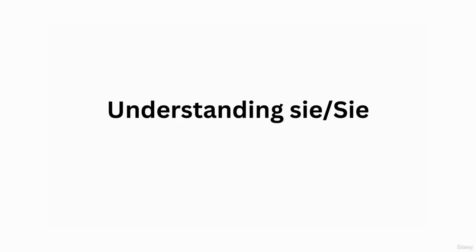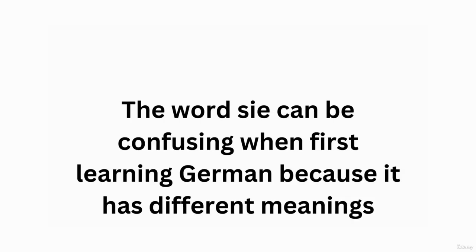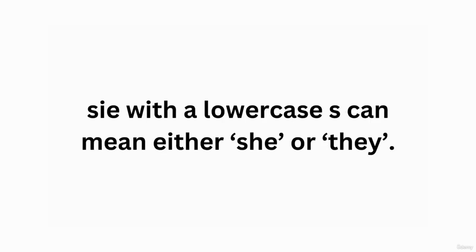So, we should understand Sie and sie, the differences between formal and informal. The word sie can be confusing when first learning German because it has different meanings. Sie with a lowercase s can mean either she or even they. Please pay attention. She and they.